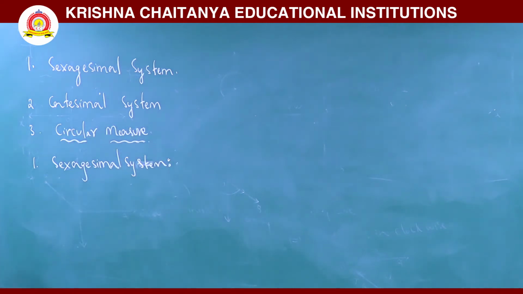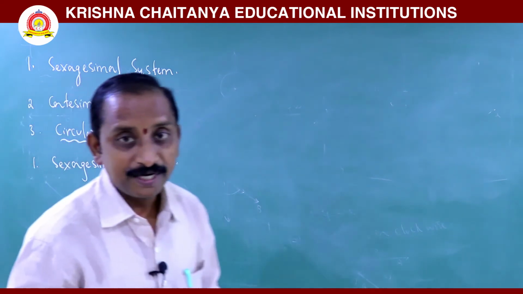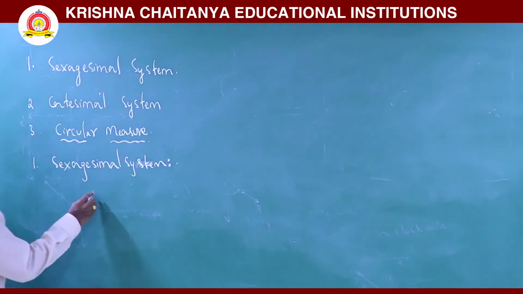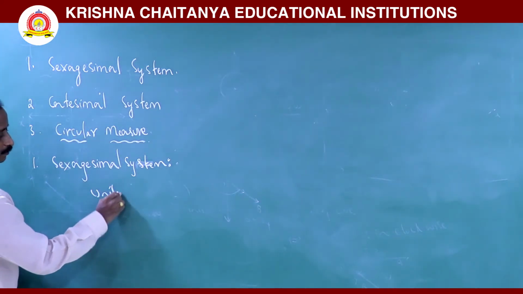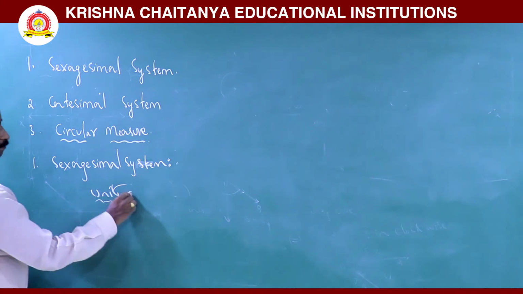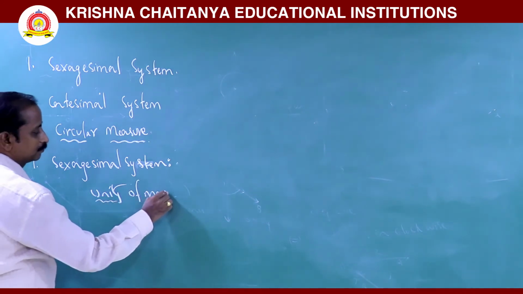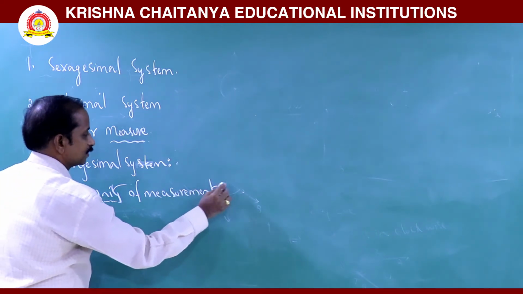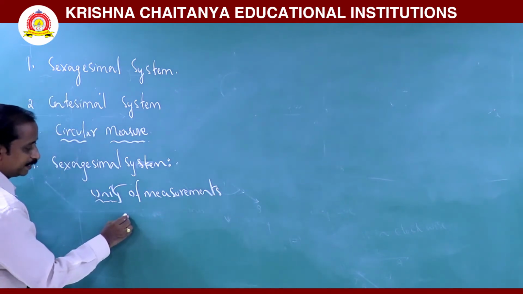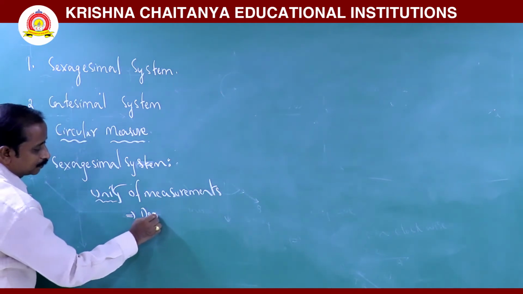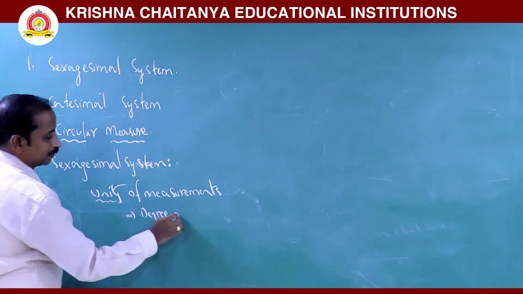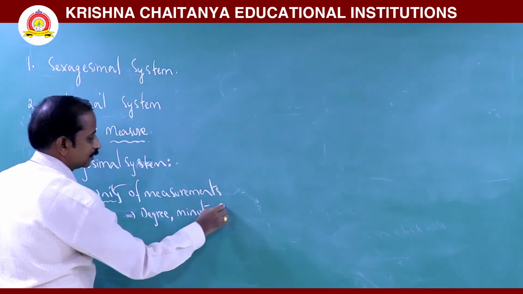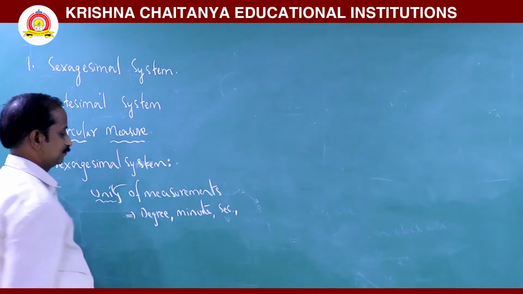In this system, what are the units of measurement? The units of measurement are degree, minute and second.